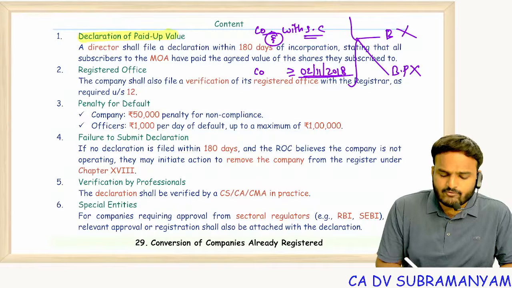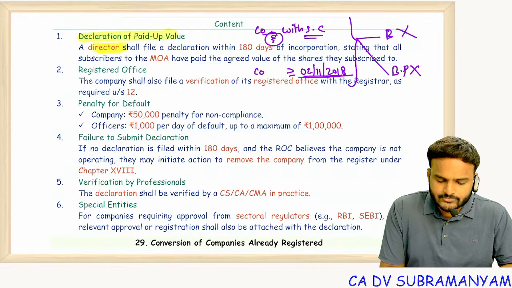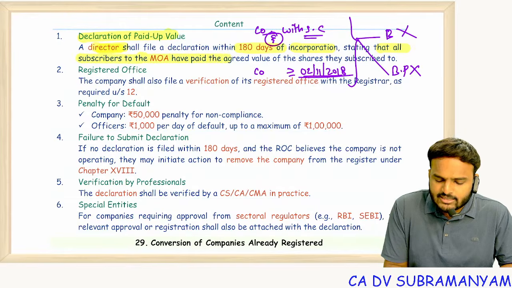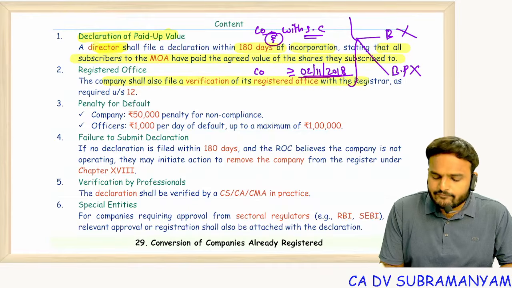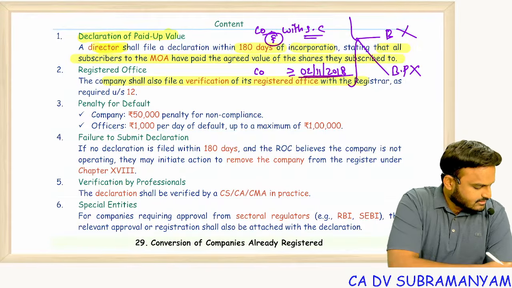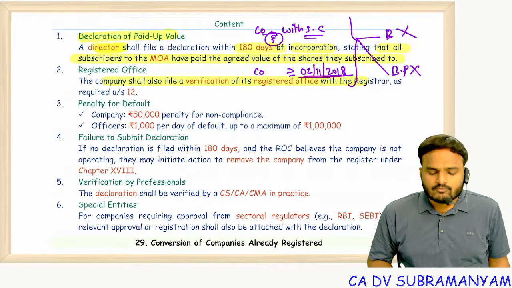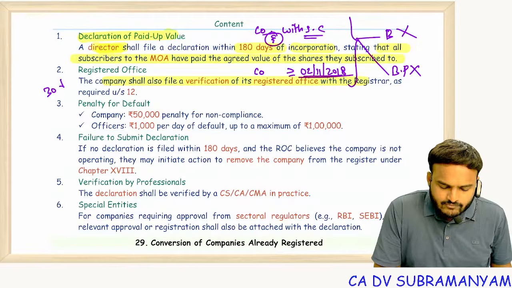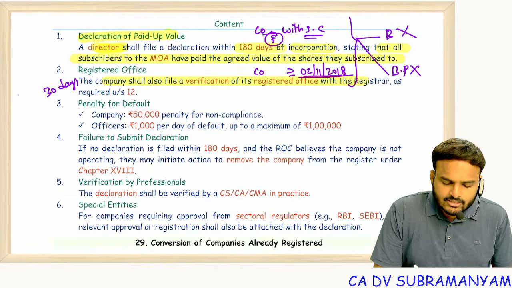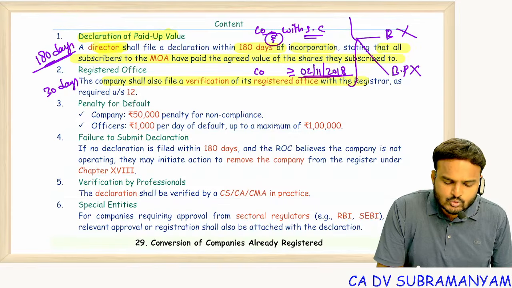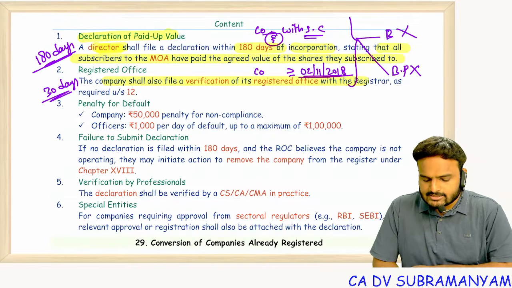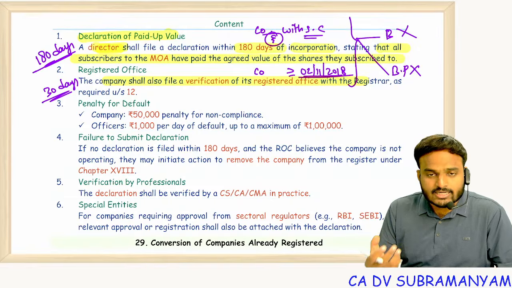What are the two conditions? Declaration of paid up value. Director shall file a declaration within 180 days of incorporation stating that subscribers to MOA have paid the agreed value of the shares they subscribed to. Second one, company should file verification of registered office with ROC within 30 days of incorporation. One is verification of registered office, time limit 30 days. Declaration of paid up value, the time limit is 180 days. Upon compliance of these two conditions, company is allowed to exercise borrowing powers and to commence its business operations.